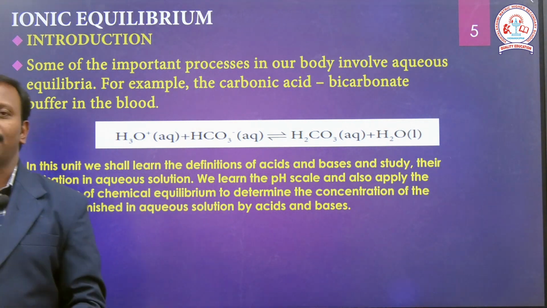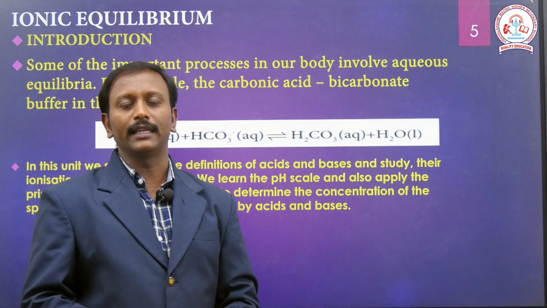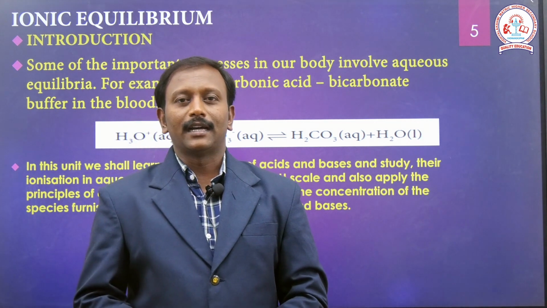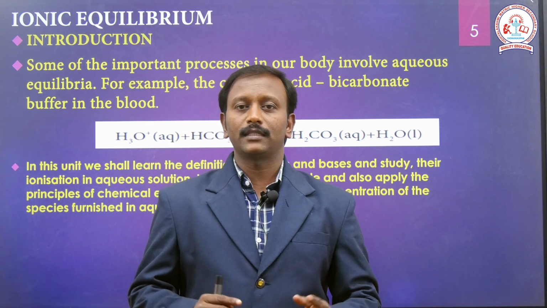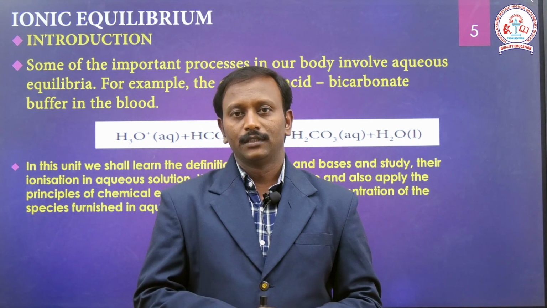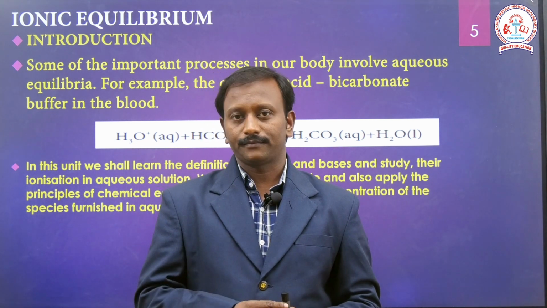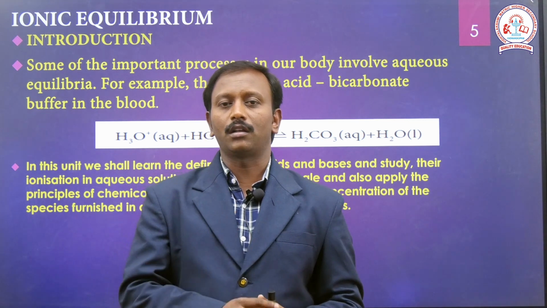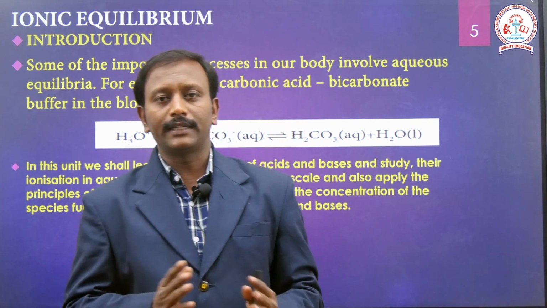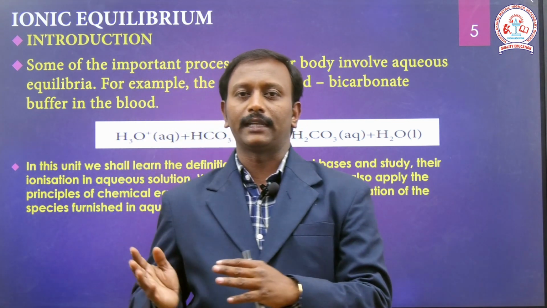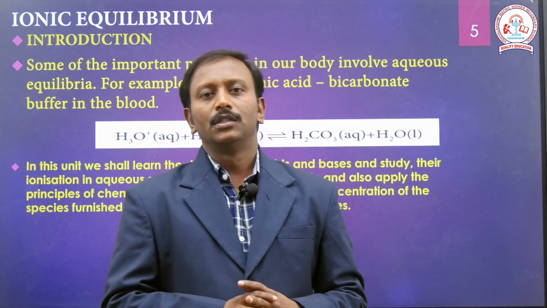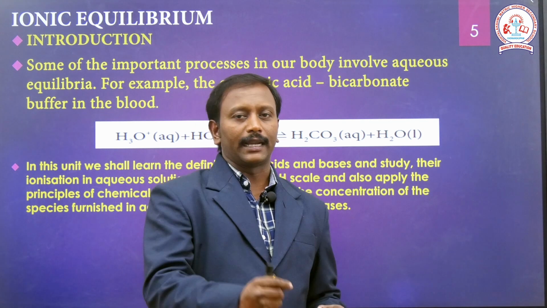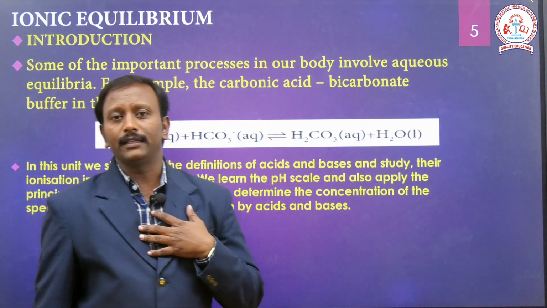What is meant by ionic equilibrium? Ions means cations and anions. Both ions are there in every salt or electrolyte, and it can dissociate into a positive part and a negative part, both cations and anions.